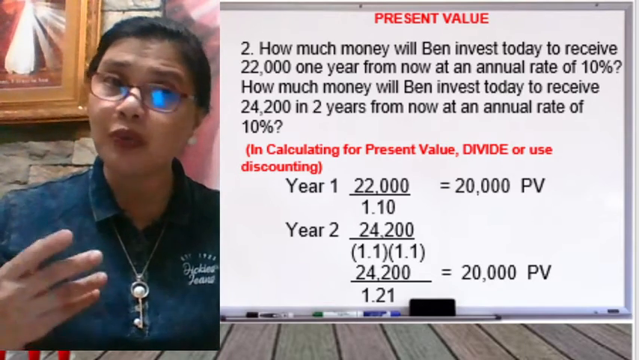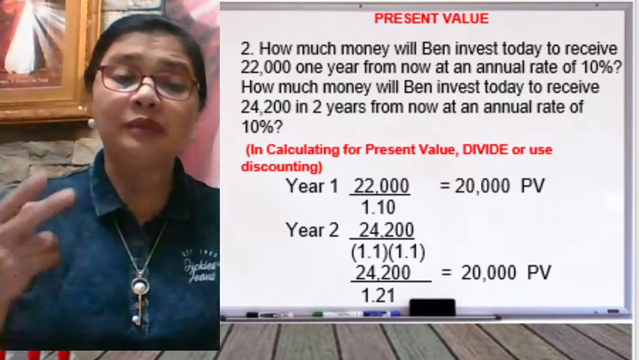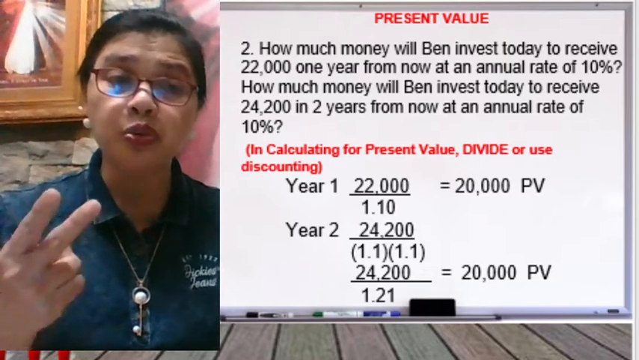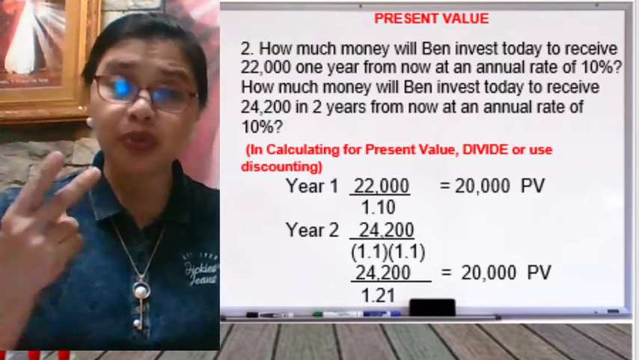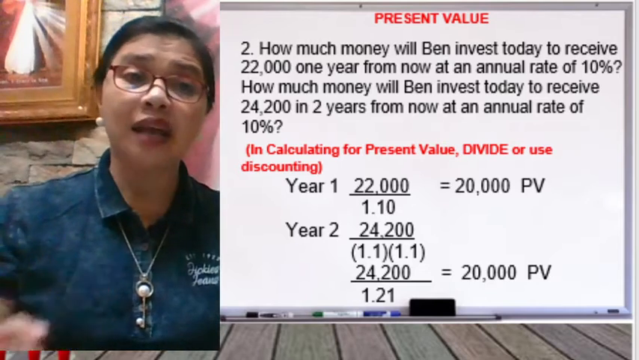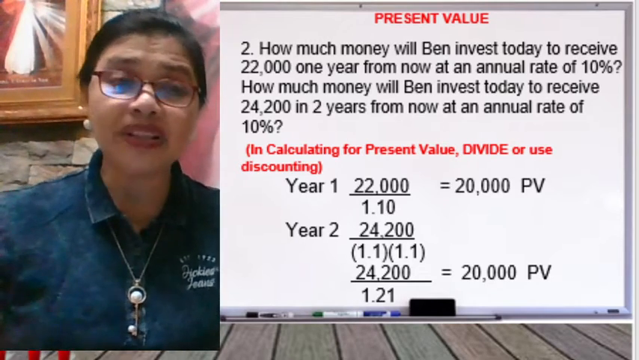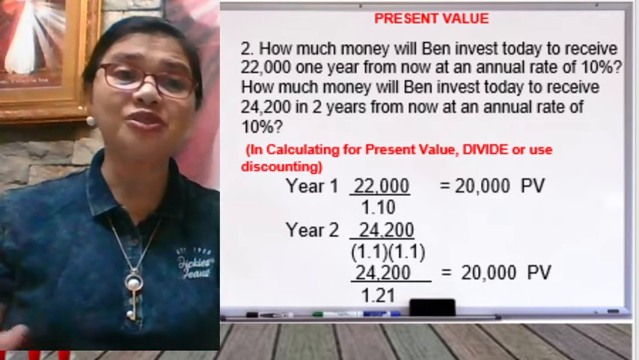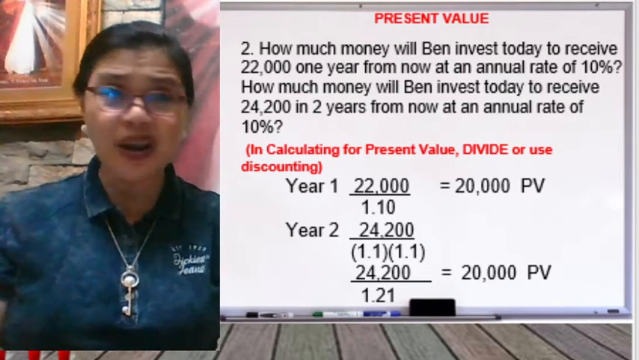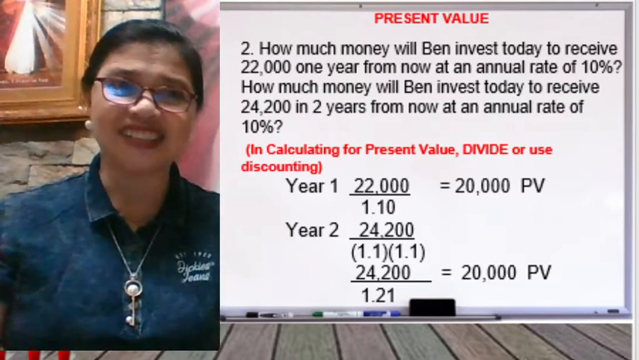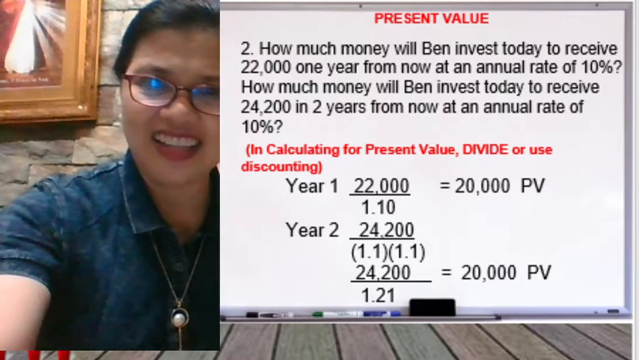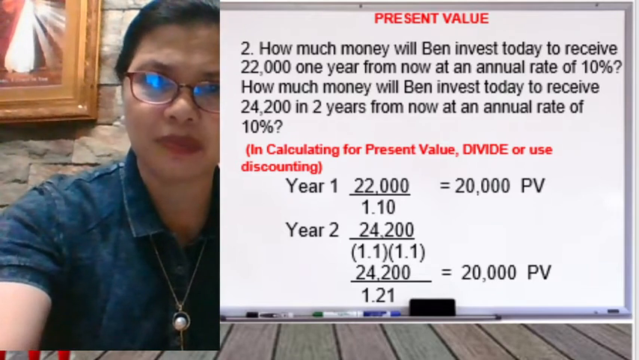Why do you multiply 1.10 two times? Because the term is 2 years. Okay? So 24,200 divided by 1.21 will give us 20,000 pesos. Very easy, right? Now, let's proceed to the next problem.